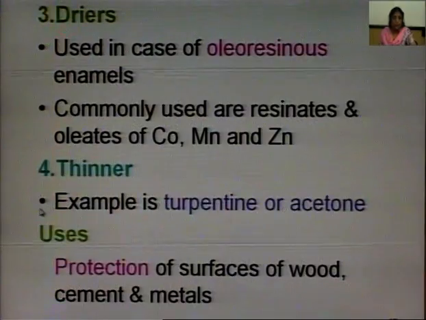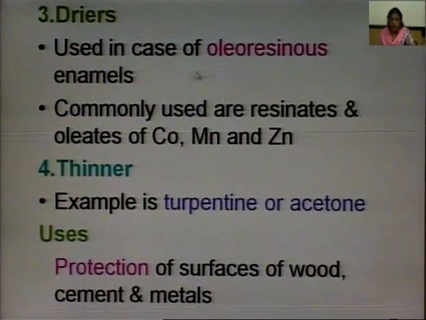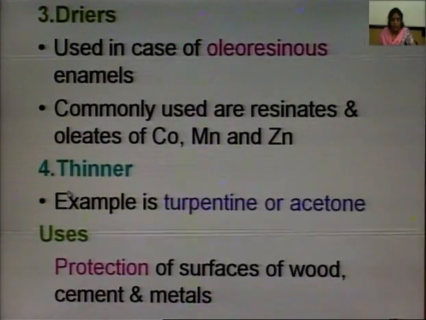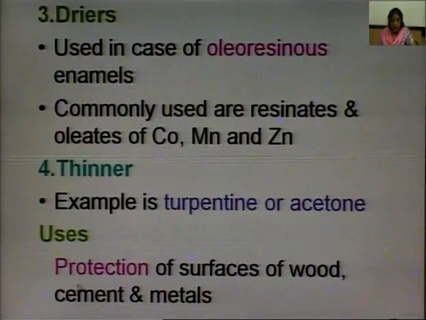Dryers are used in oleoresinous enamels, which are the salts of cobalt, manganese and zinc. Thinner is in the form of turpentine oil or acetone. Uses: protection of surfaces of wood, cement and metals.